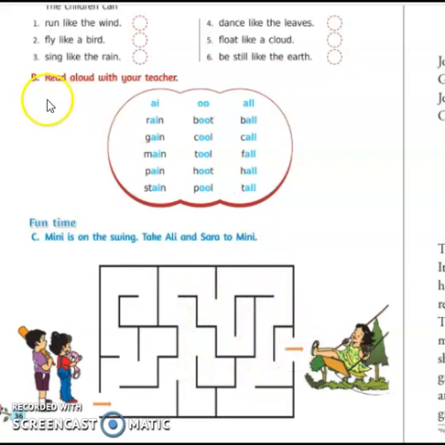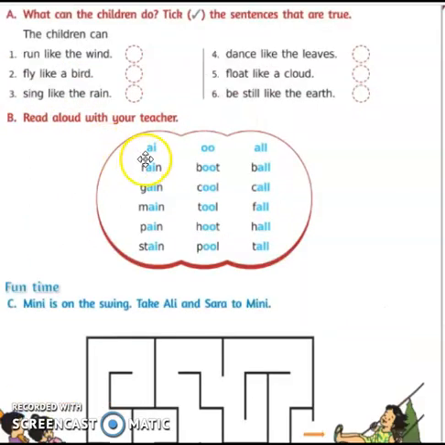Okay. Now let's go for exercise B. Read aloud with your teacher. We have learnt similar words like this, and we know when two vowels come together, it takes the sound of the first letter. A-I, A. R-A-I-N, rain. G-A-I-N, gain, the profit you gain.